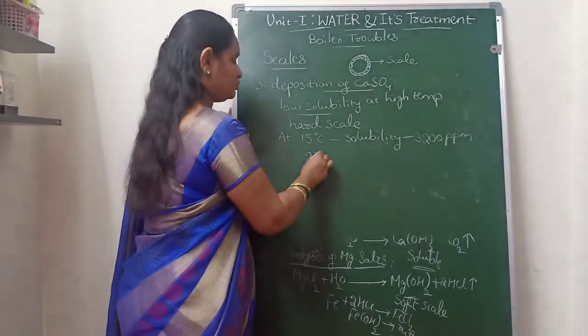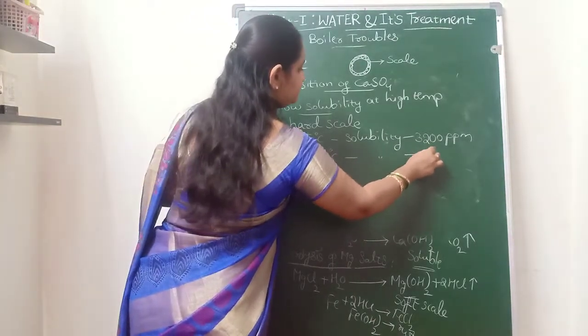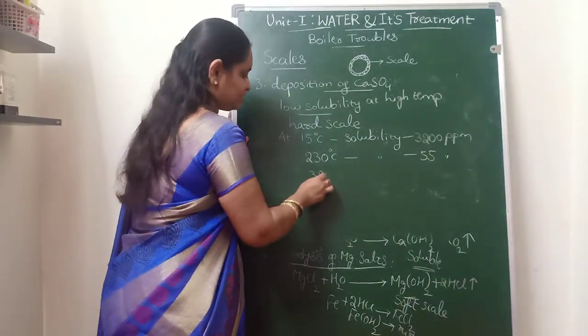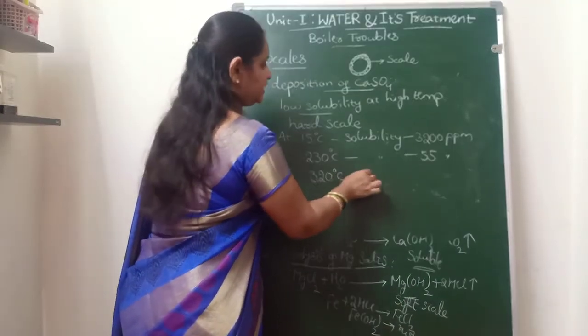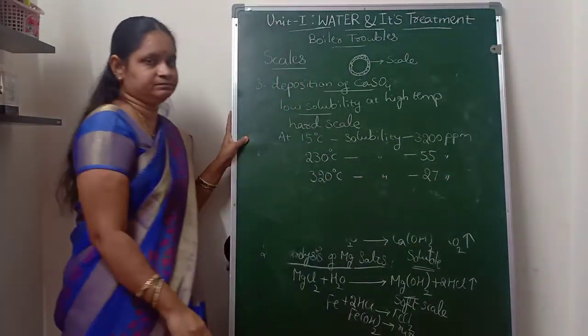Whereas at 230 degrees centigrade, its solubility is 55 ppm. And if we increase the temperature further to 320 degrees centigrade, its solubility is 27 ppm.